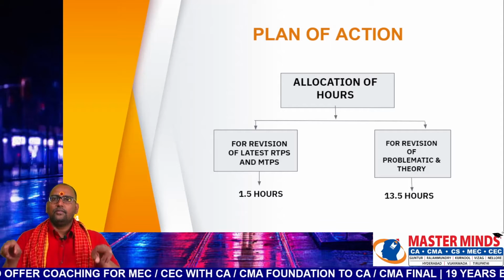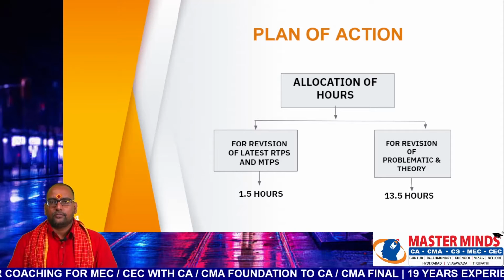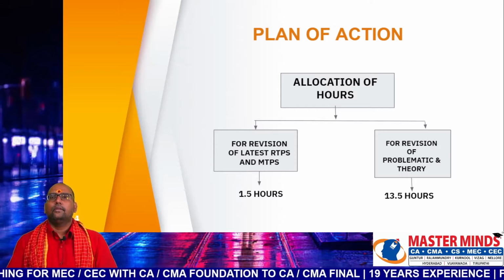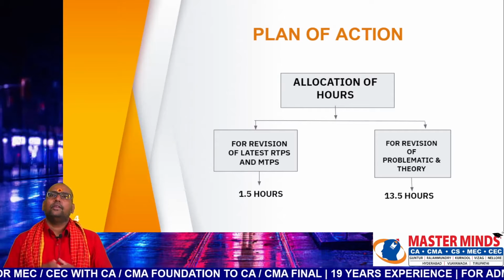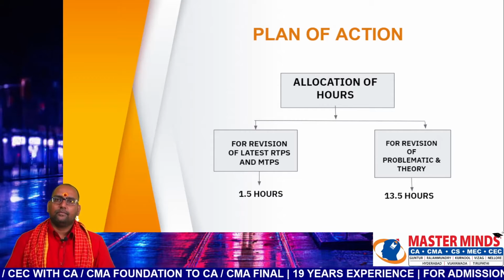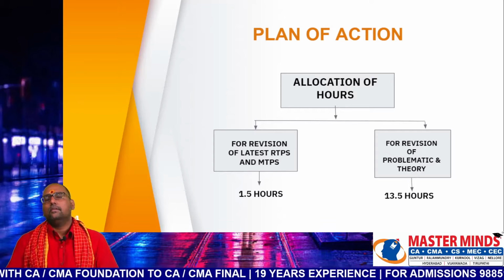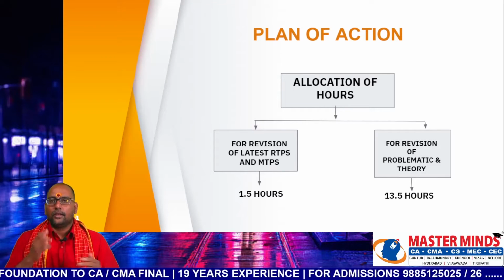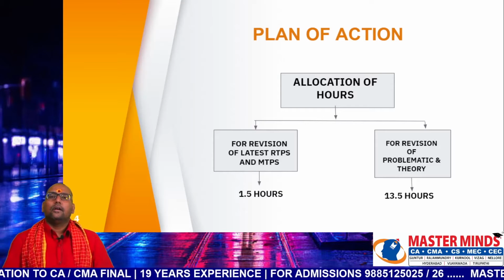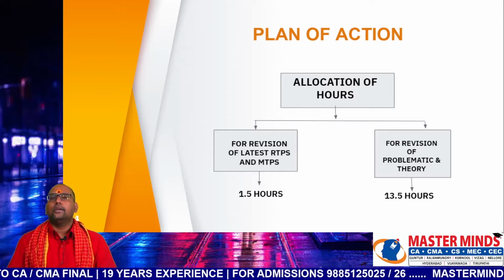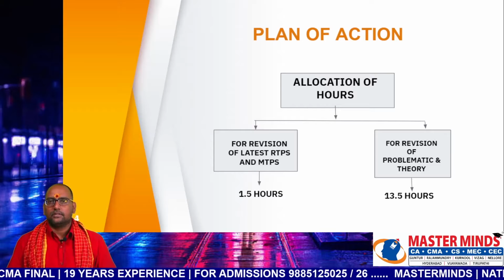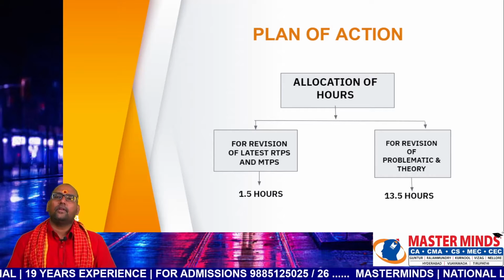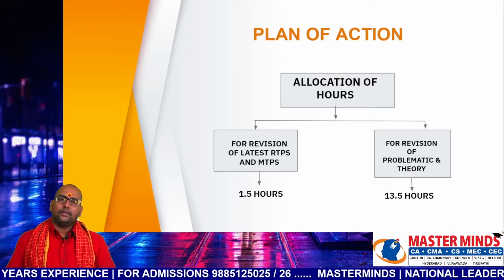This 15 hours is again divided into two parts: for revising MTPs and RTP, and for revising the problematic and theory part. For revising the latest MTPs and RTP, allocate 1.5 hours. 15 minus 1.5, the balance 13.5 hours, is to be allocated for revising problematic and theory part.